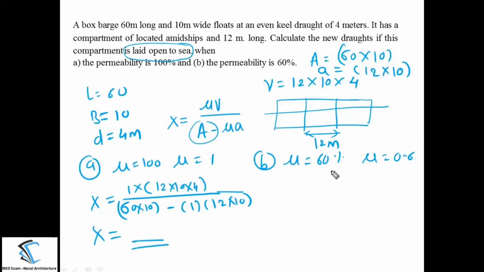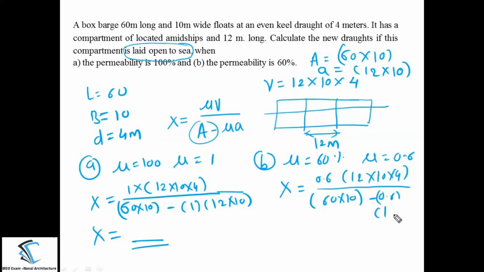Then coming to sub question B, you do the same thing, only you have to change the value of μ, that will be 0.6 into 12 into 10 into 4 divided by 60 into 10 minus 0.6 into 12 into 10. Like this you solve and find the value of x.